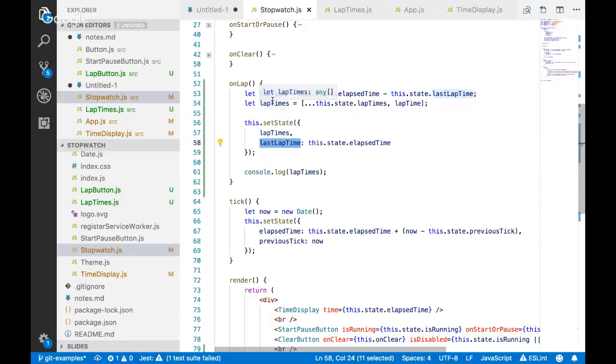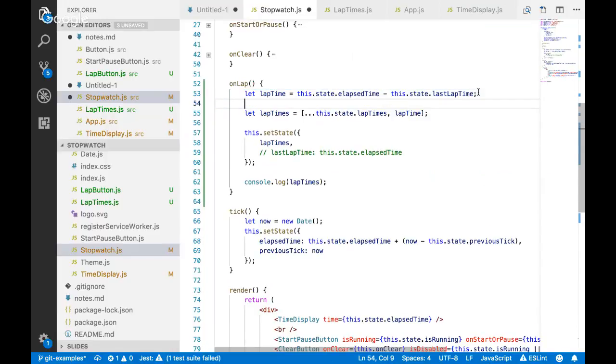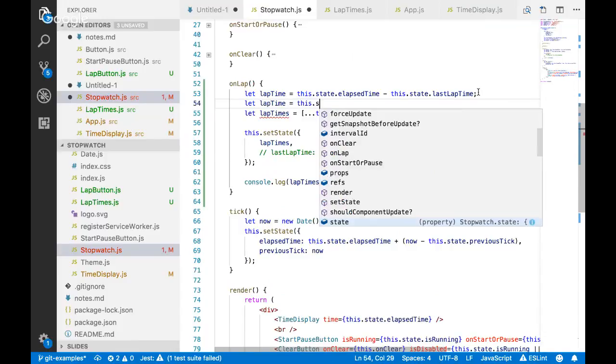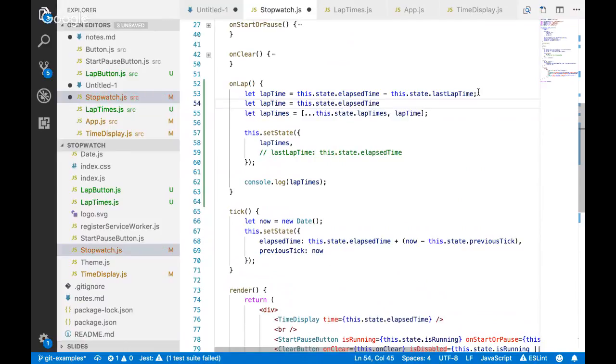So the way you would do that, if you were trying to do the reduce logic here, is I'm going to just set my lap time. I'll change this a little bit. I'll get rid of this last lap time logic. I'm going to leave it in there and copy this and show you how you might do something like this with reduce. You would say let lap time equal, and you're still going to do the same thing like elapsed time. But what you're going to subtract from that is this.state.lapTimes.